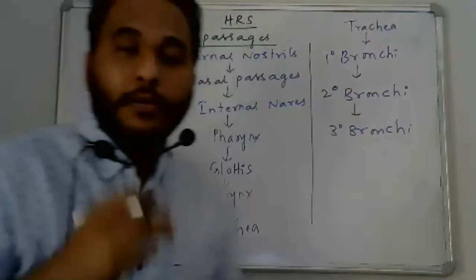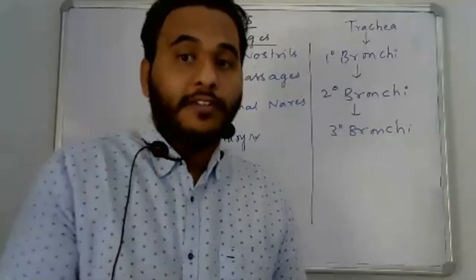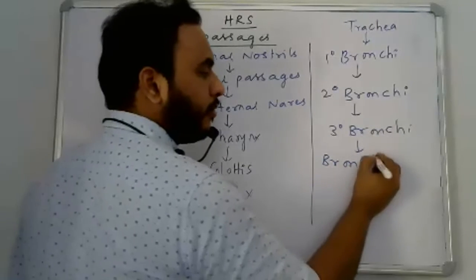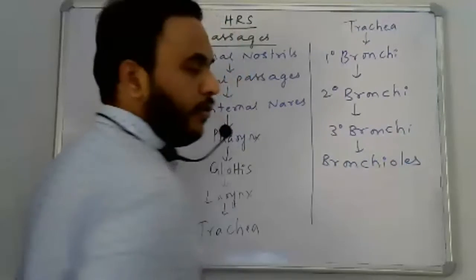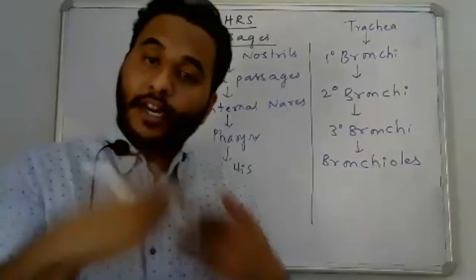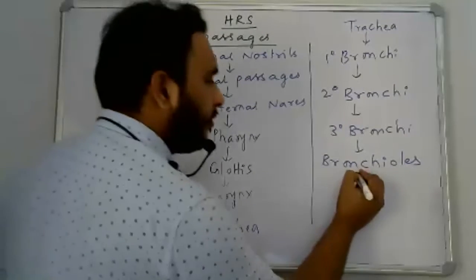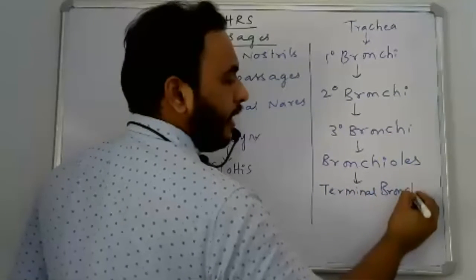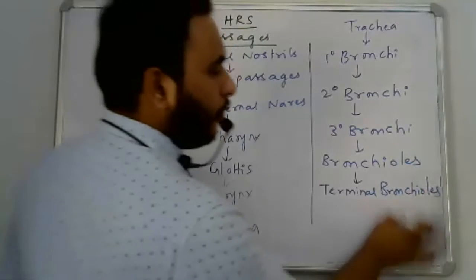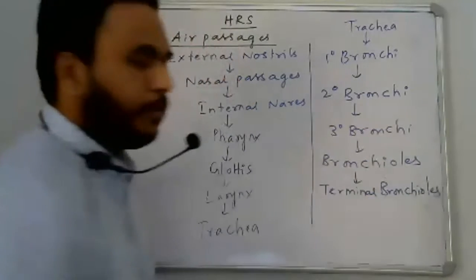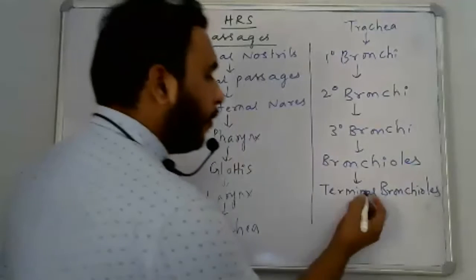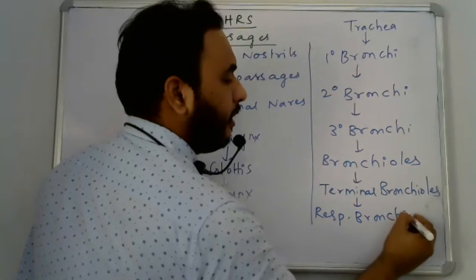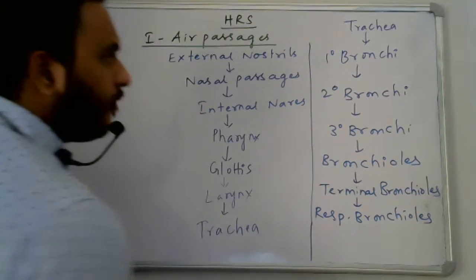The tertiary bronchi further open into bronchioles, and these bronchioles further terminate into terminal bronchioles. Terminal bronchioles further open into respiratory bronchioles.